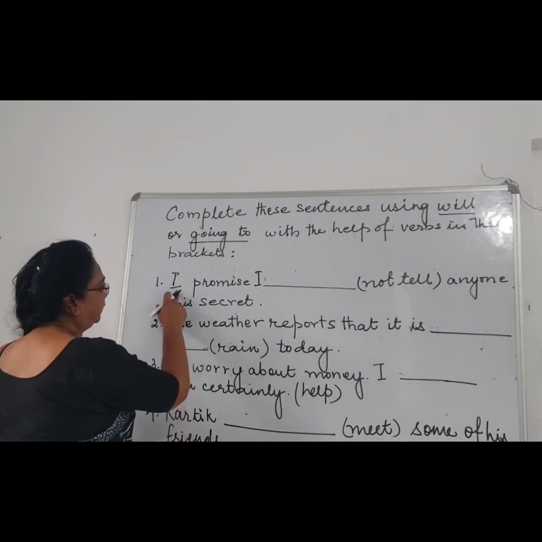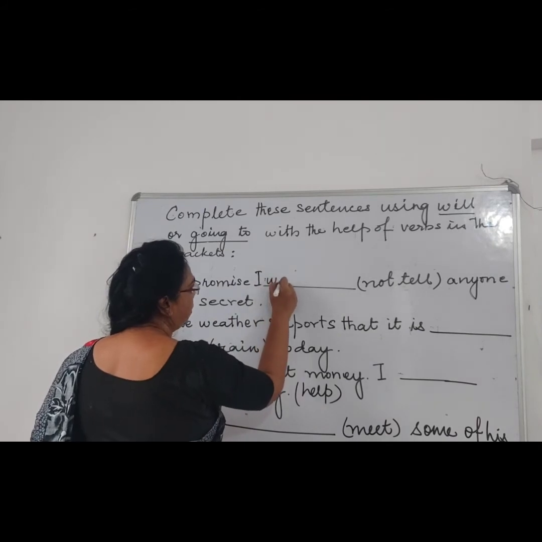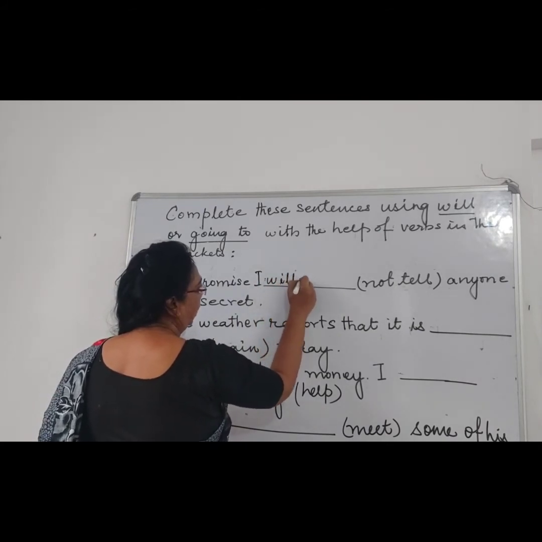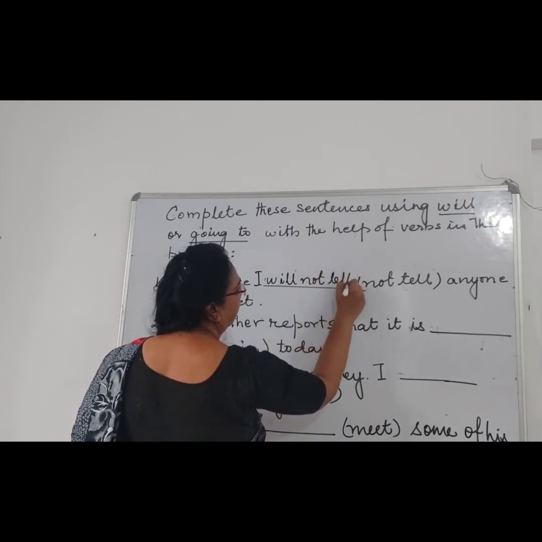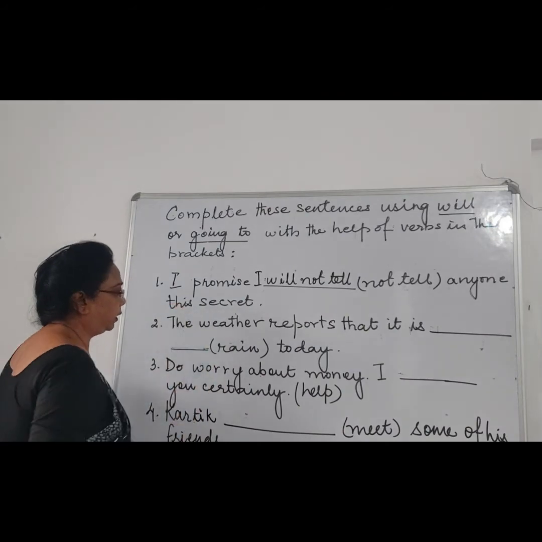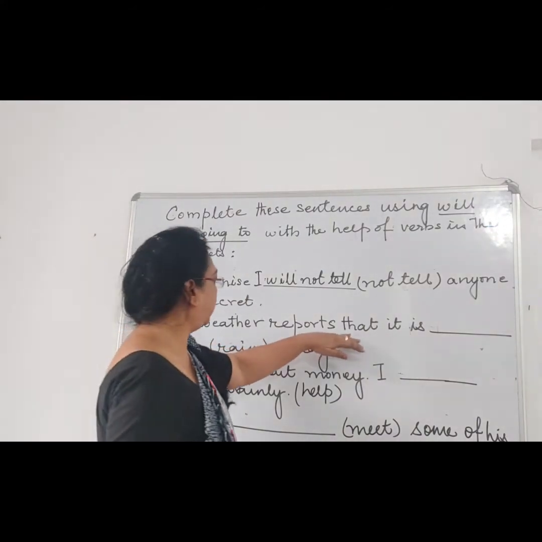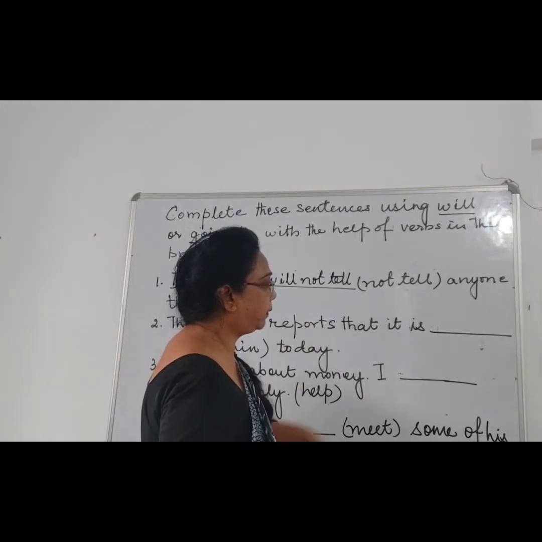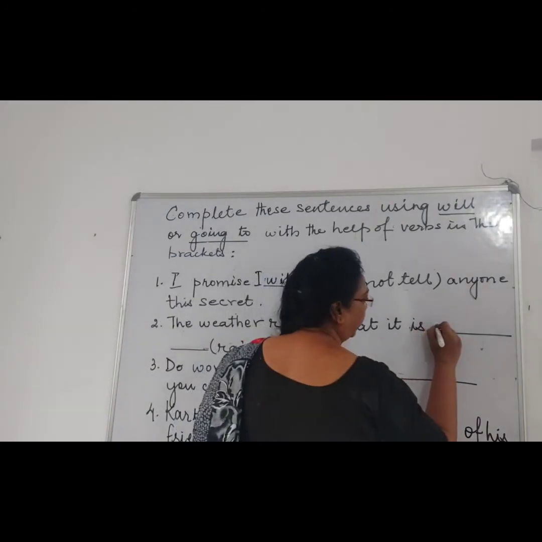The first sentence is: I promise I will not tell anyone this secret. Next is: the weather report reports that it is going to rain today.